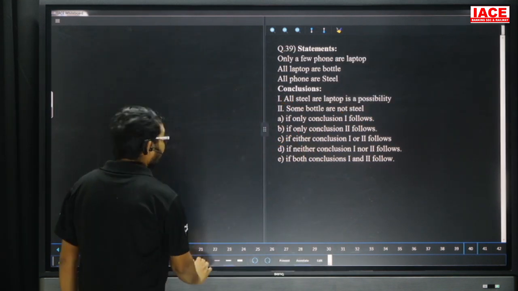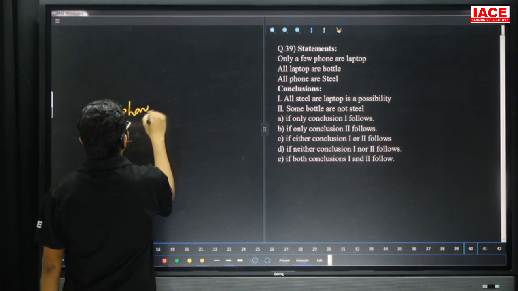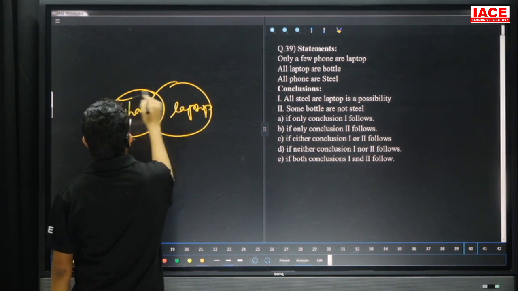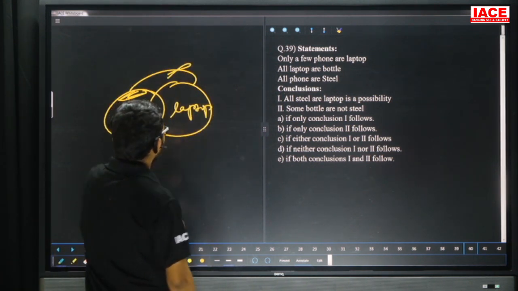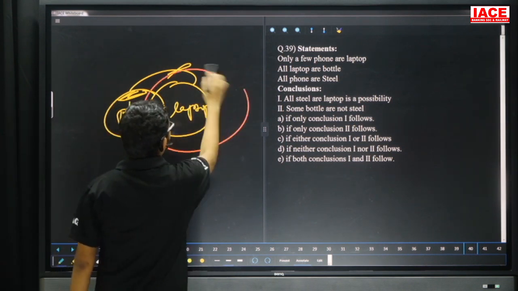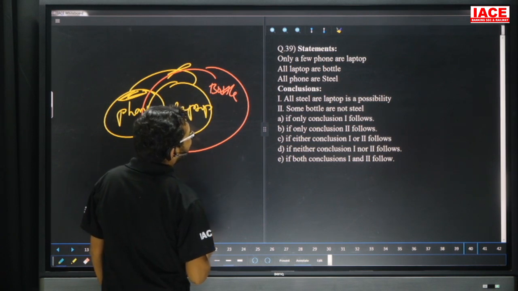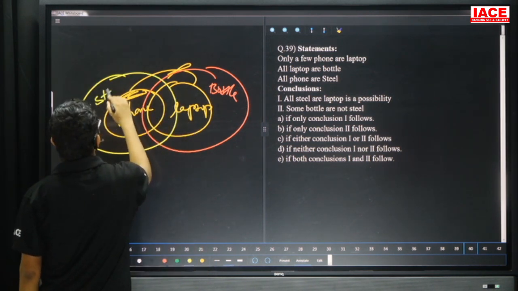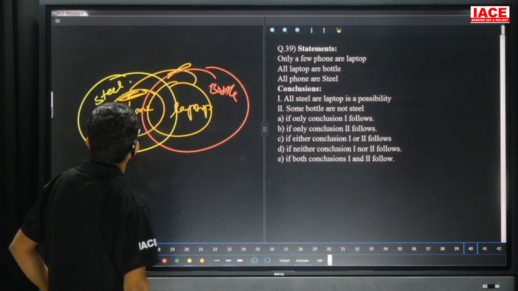Question number 39. Only few phone are laptop, that means some phone is laptop, and at the same time some part of phone is not laptop. All laptops are bottle. All phone are steel. Take the first conclusion: all steel are laptop is a possibility.